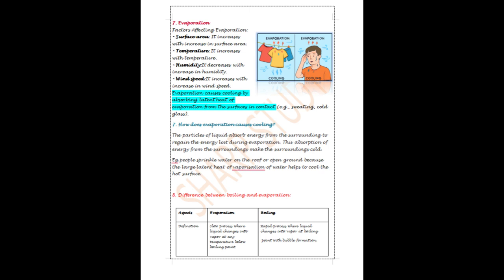Evaporation. Another important process is evaporation, the slow conversion of liquid into vapor at any temperature below its boiling point. Factors affecting evaporation are: greater surface area, faster evaporation; higher temperature, faster evaporation; lower humidity, faster evaporation; higher wind speed, faster evaporation. Evaporation also causes cooling. For example, when we sweat, the liquid sweat absorbs heat from our body to evaporate, which cools us down. That's why sprinkling water on the roof cools it.